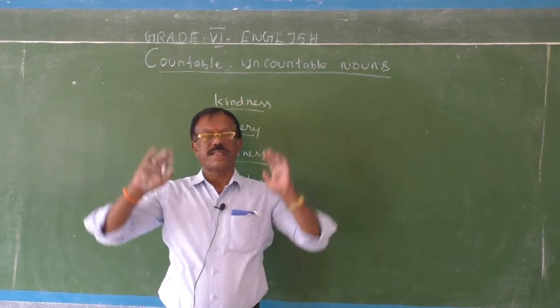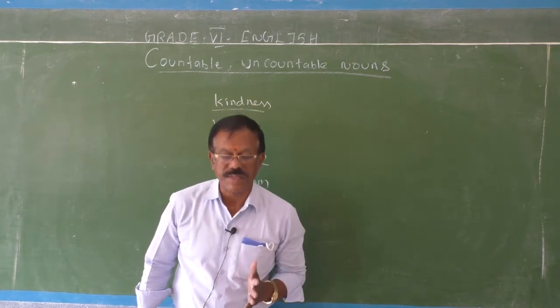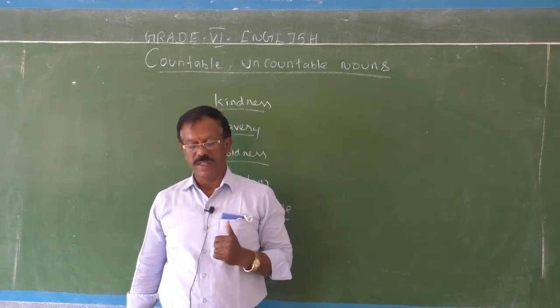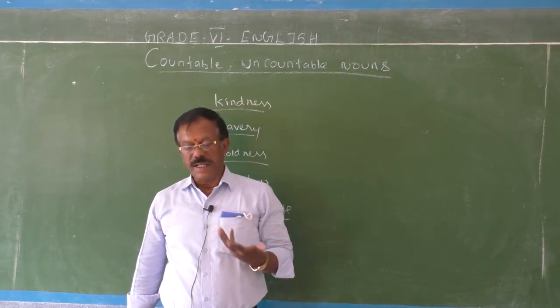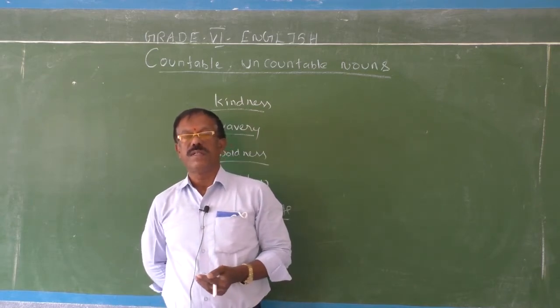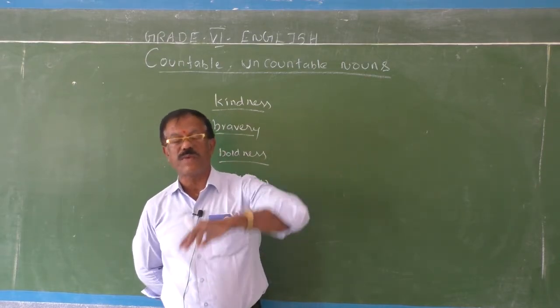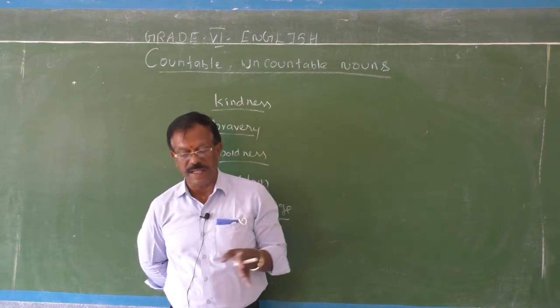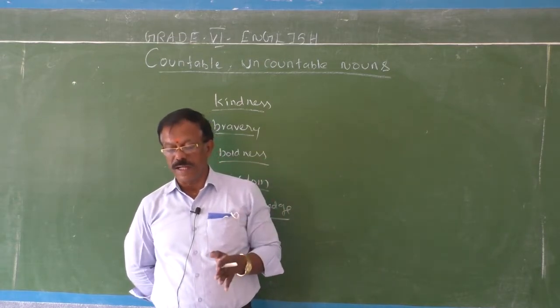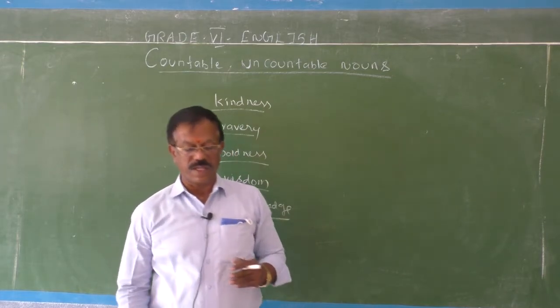So most of these abstract nouns are uncountable nouns. Okay. So the determiners which are always used before countable nouns and the determiners which are always used before some uncountable nouns, I will enlist all those countable and uncountable nouns with determiners. Okay, fine.